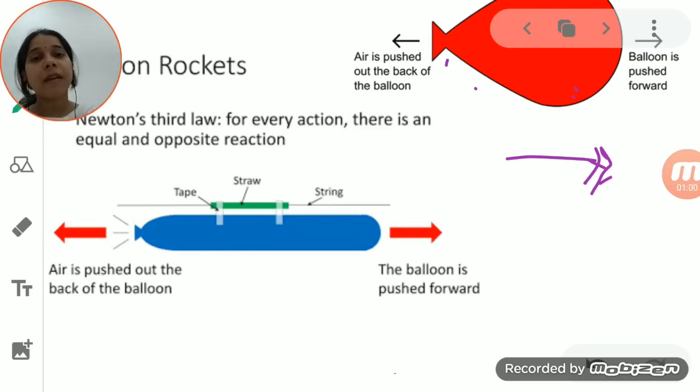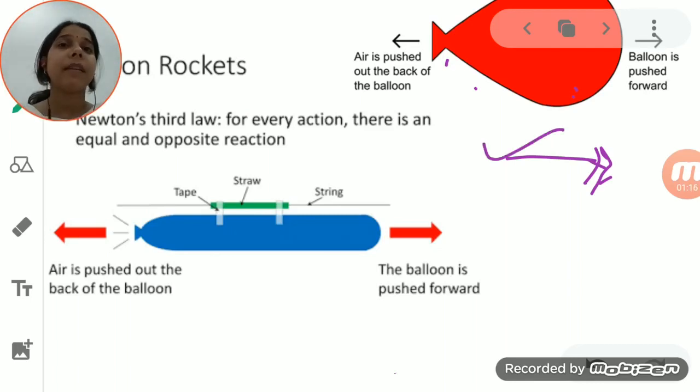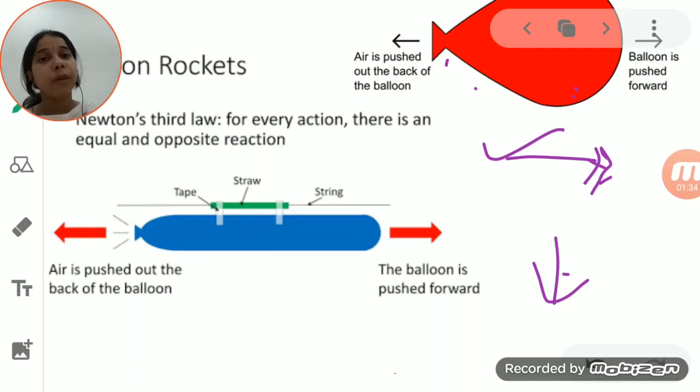So here the gases coming out of the balloon exert an equal and opposite force on the balloon, which makes it move in the right direction. You can understand it another way: suppose you release the inflated balloon with its untied mouth in the downward direction. Then the balloon will fly in the upward direction.